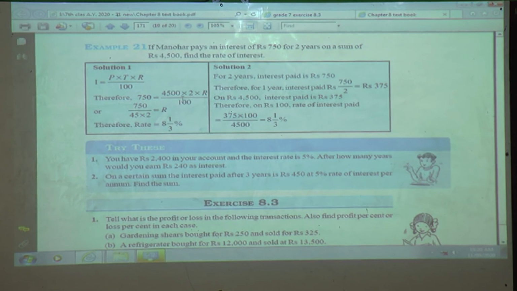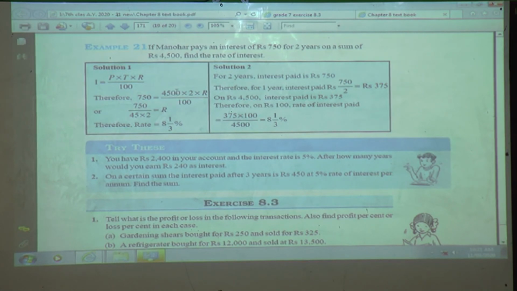to this. You know very well how to find a variable, as we saw in simple equations. Take the variable aside and just rearrange the steps. So R equals 750 upon 45 multiplied by 2. Here we cancel these two zeros, and we cancel these two zeros. Now when it goes from the right hand side to the left hand side, it gets reciprocal.